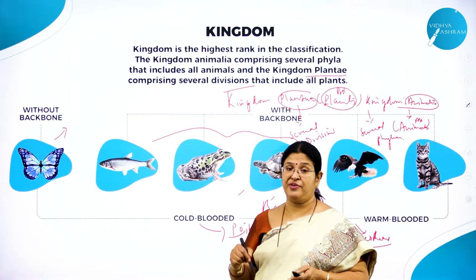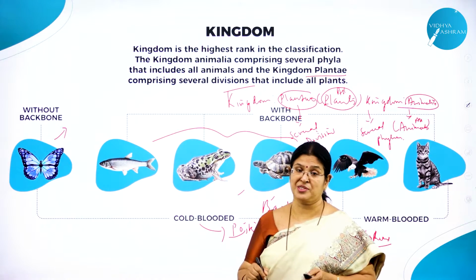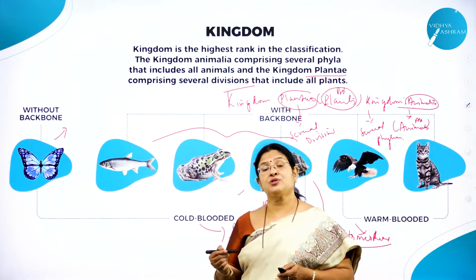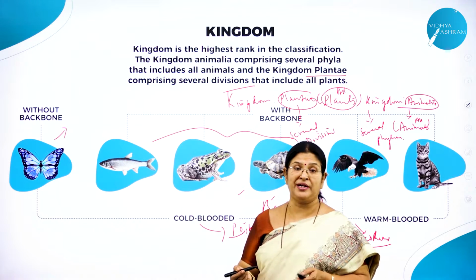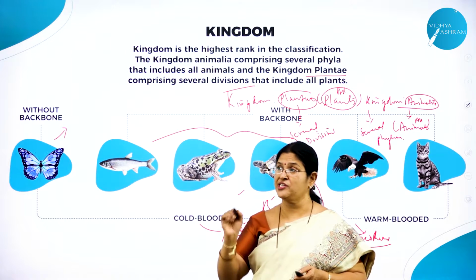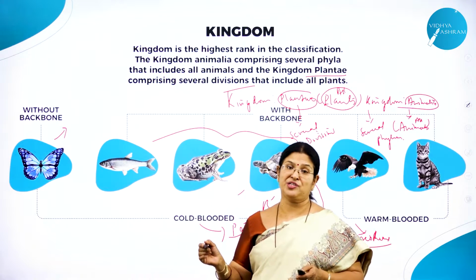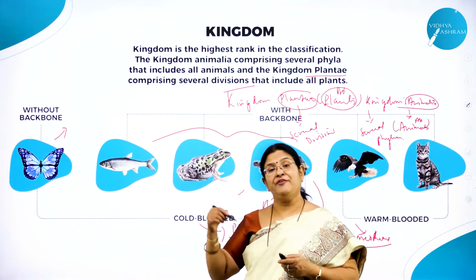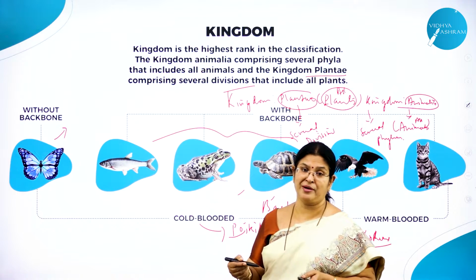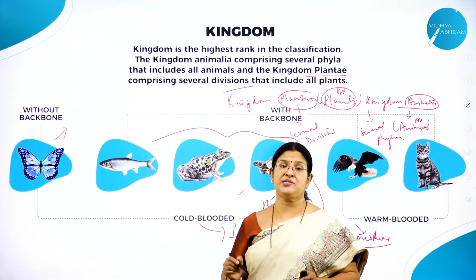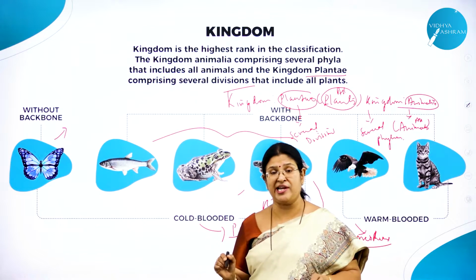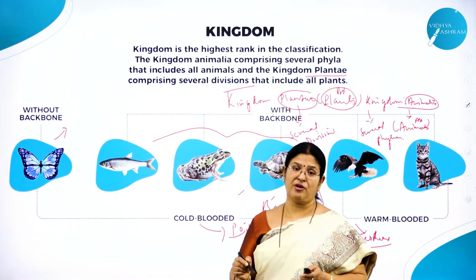But we human beings are homeotherms. It starts from birds. So warm-blooded animal. What do you mean by warm-blooded animals? Our body temperature does not change according to the external environmental conditions. If outside it is cold, our body will not become cold. If outside it is hot, our body will not become hot. So our body temperature is constant. It does not change according to the environmental conditions.